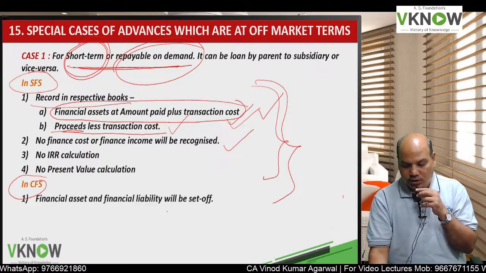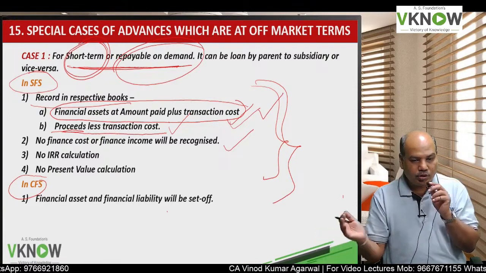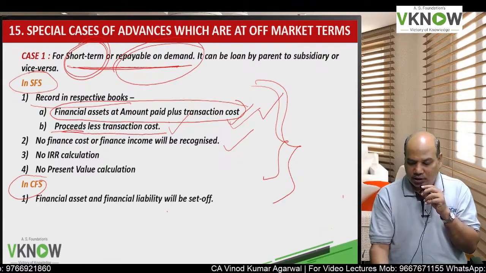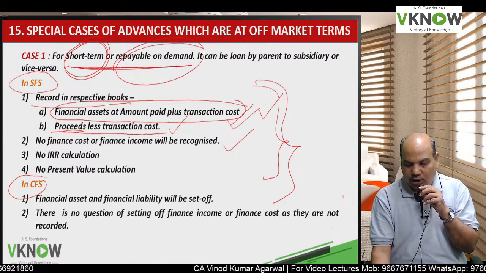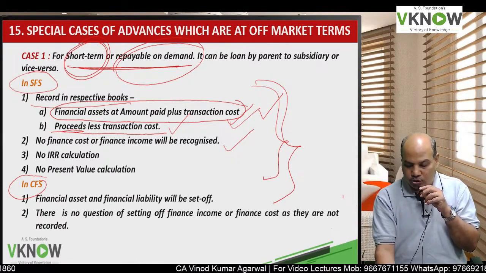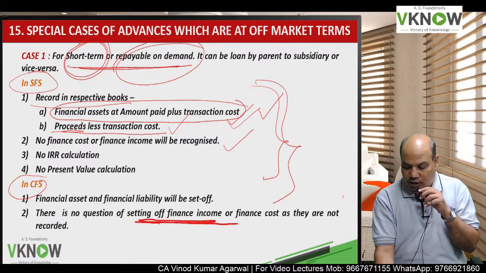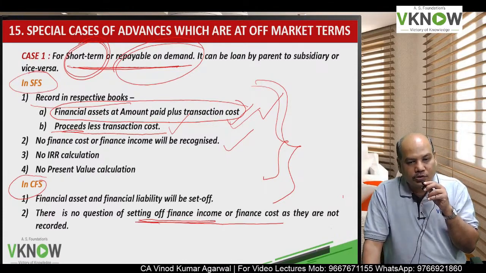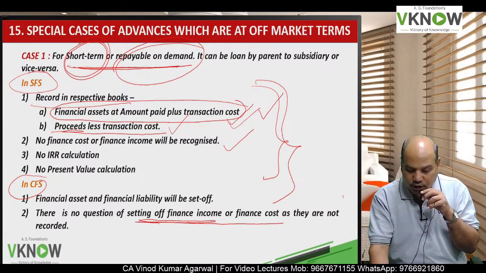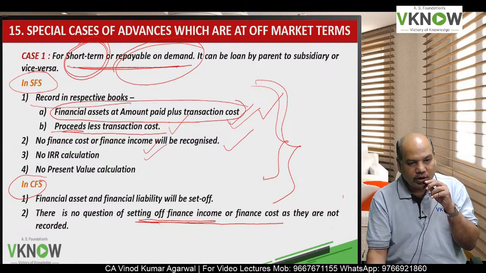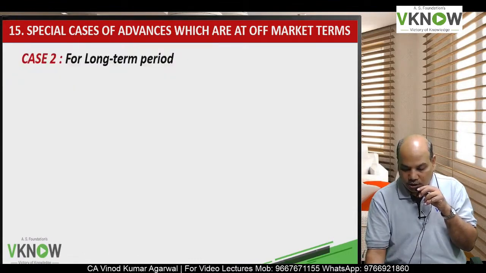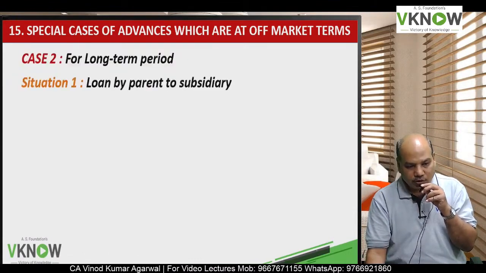Now what will happen in CFS? We are going to set off the financial asset and financial liability. And there is no question of setting off finance income and finance cost, because they were not recorded at all. Since finance cost and finance income are not recorded, the question of set off does not arise.